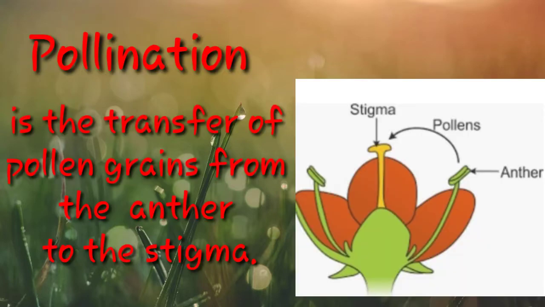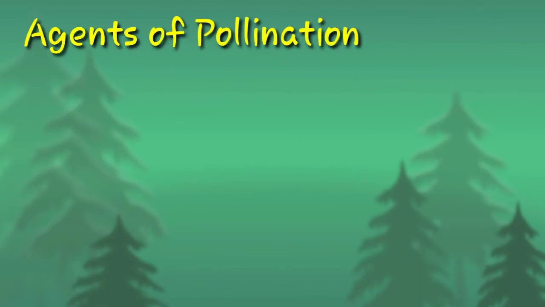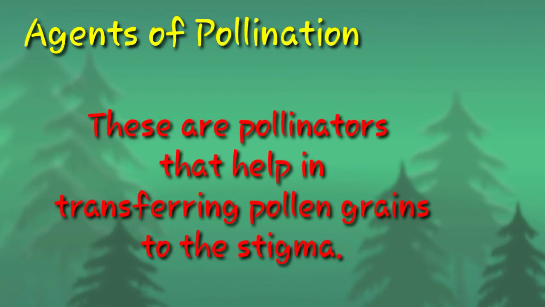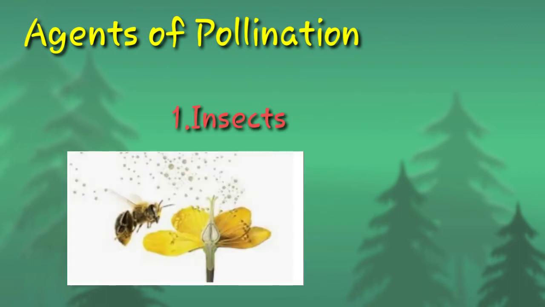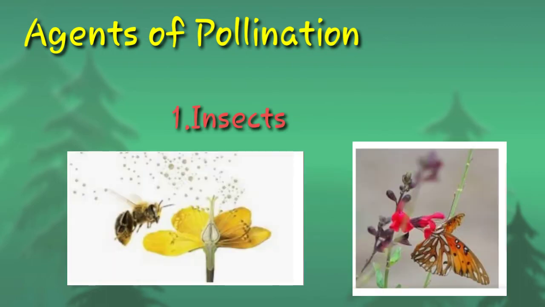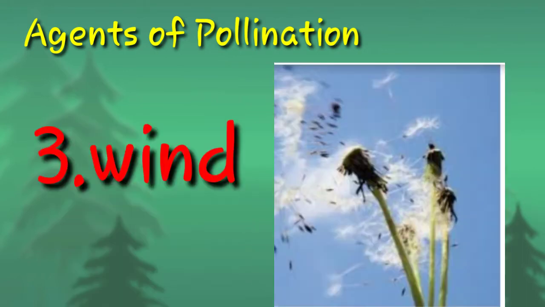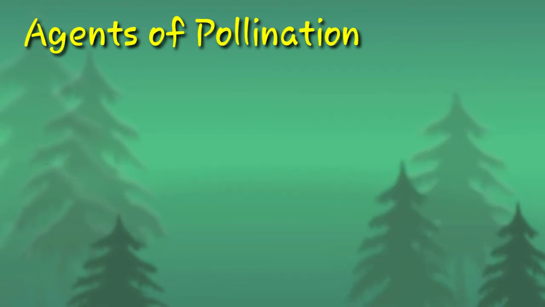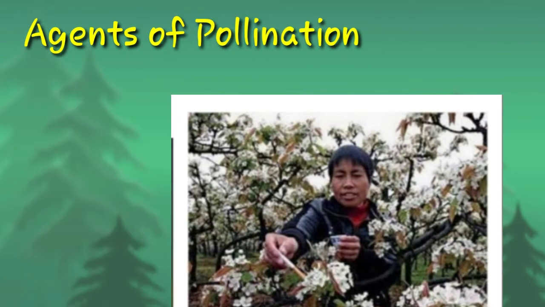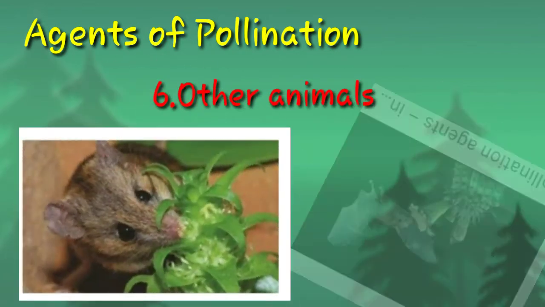Pollination. Pollination is the transfer of pollen grains from the anther to the stigma. Agents of pollination. These are pollinators that help in transferring pollen grains to the stigma. These include insects, birds, wind, water, humans, and other animals.